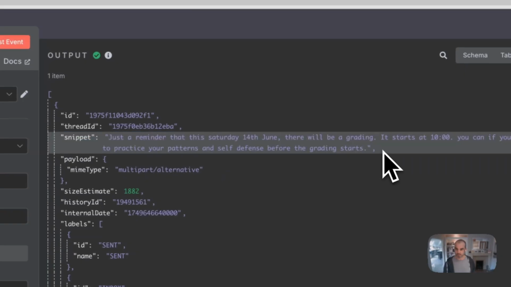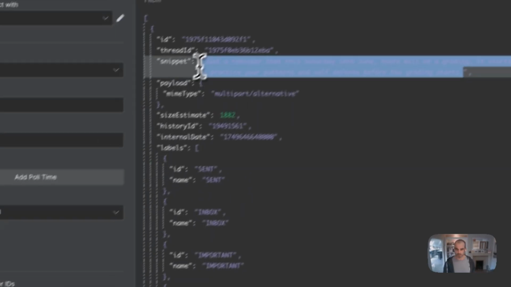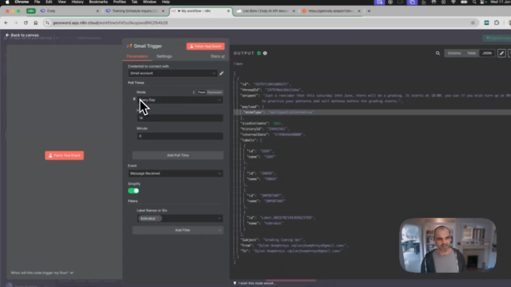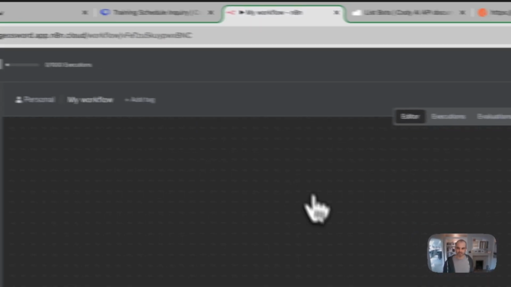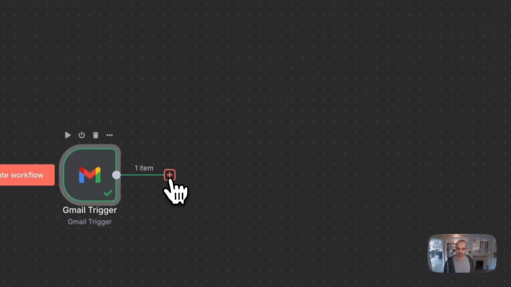Now, this here is exactly what it looks like. It's a snippet. That is not the whole email, okay? So we just need to keep that in mind. I'm not sure why n8n decided this was the best route, but this is what we have. So I'm going to go back to the canvas here, smooth that over.